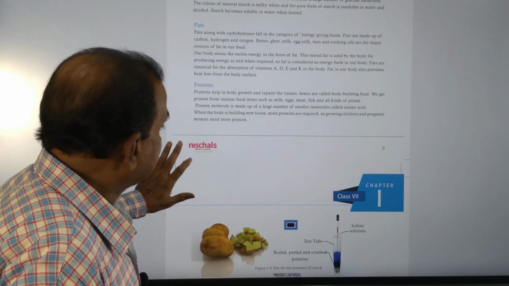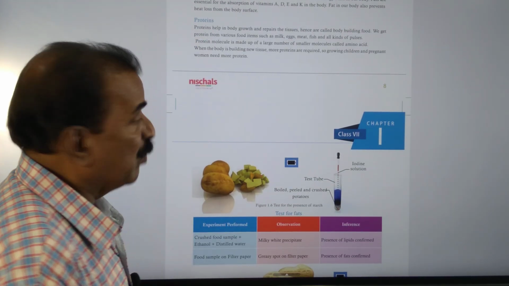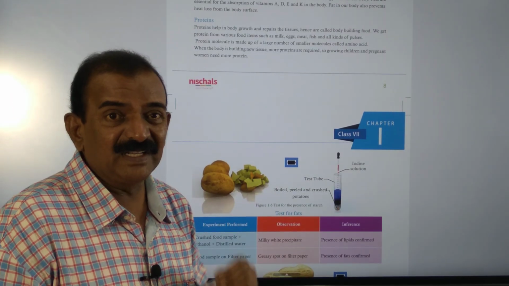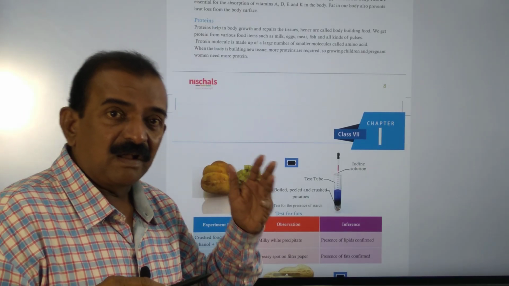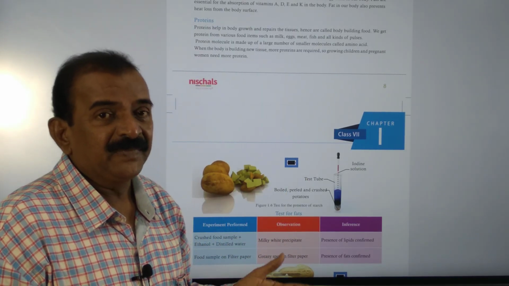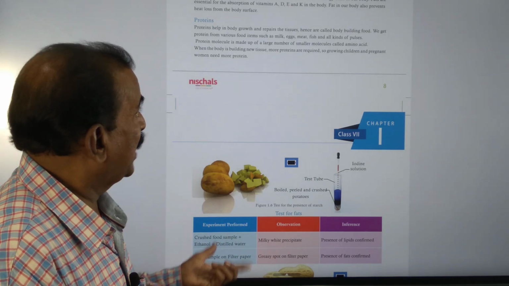Now we need to understand what proteins are. I told you proteins are the body building materials. Proteins are complex organic molecules consisting of carbon, hydrogen, oxygen, and the building blocks of proteins are amino acids.